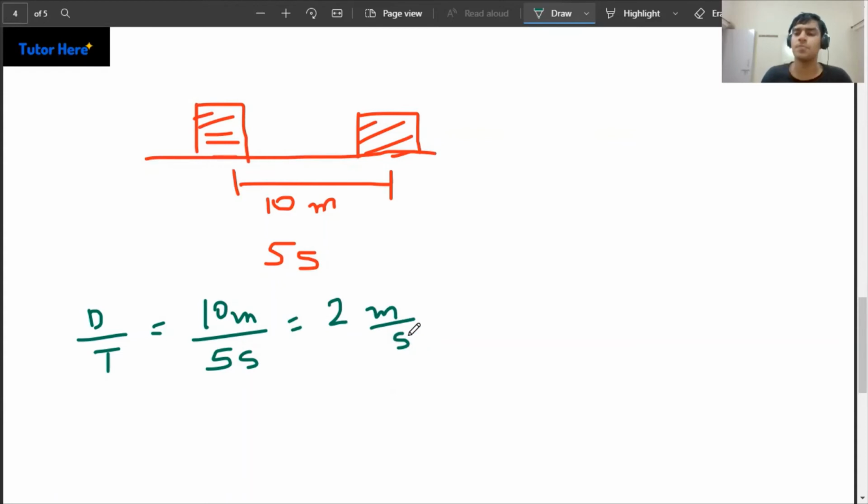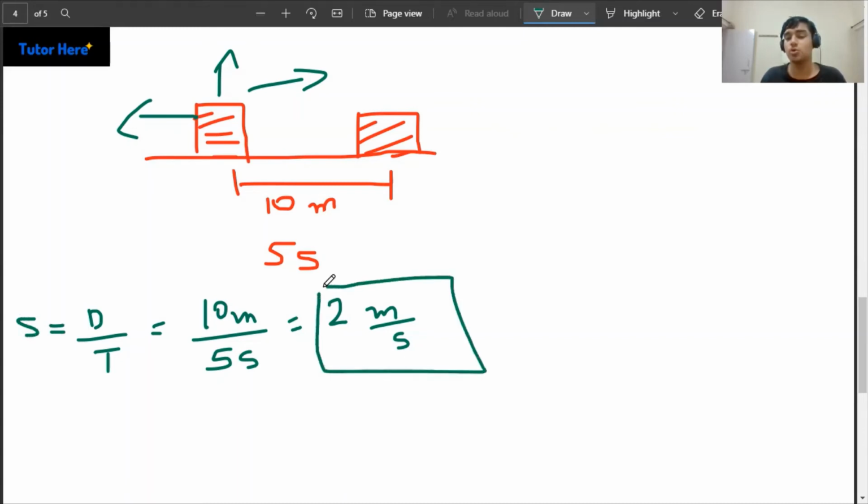Now, when I look at this quantity, is this a scalar or a vector? What do you think? It looks like it's saying that the box is traveling 2 meters per second. But is it traveling in this direction? This direction? I just don't know. So I say that this quantity is a scalar, and this is speed. Speed is a scalar quantity, which is just telling you the magnitude or the size, and it's saying this box is moving at a speed of 2 meters per second.